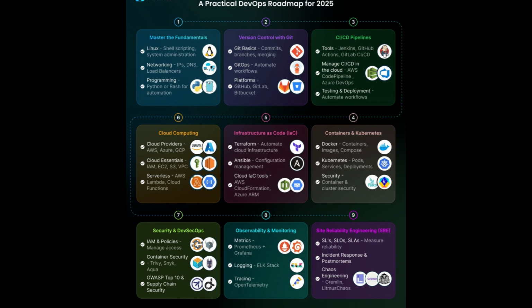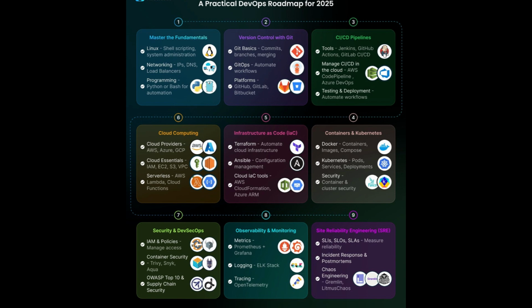Next, dive deep into the cloud. Get hands-on with major providers: AWS, Azure, and Google Cloud. Learn essentials like IAM, EC2, S3, and VPCs. Then explore serverless technologies such as AWS Lambda and Cloud Functions, the future of lightweight deployments.